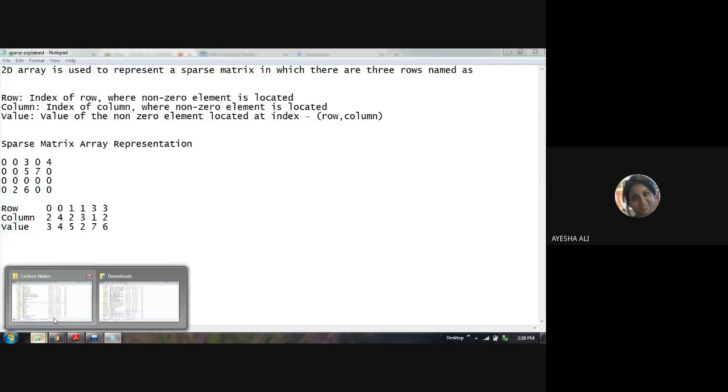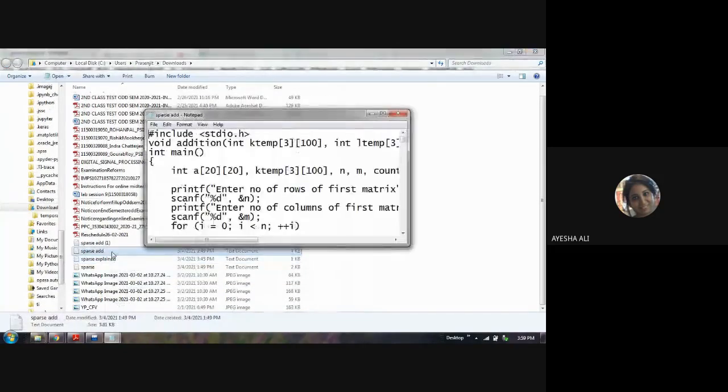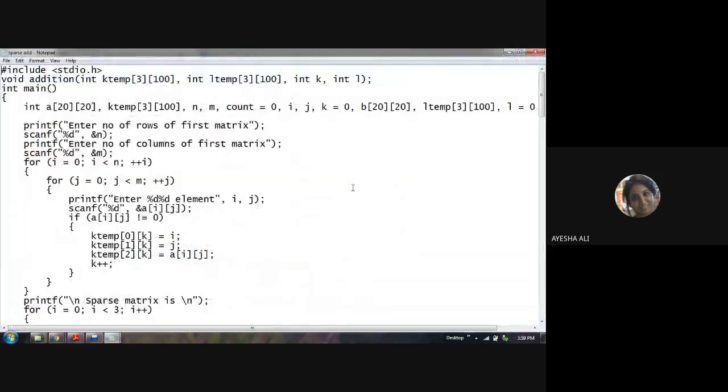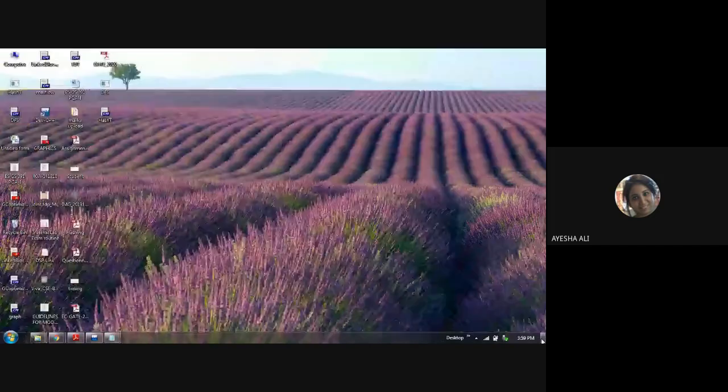I'll just explain the program a little. The problem statement for sparse matrix is that they basically have to do two programs. One is the representation of a sparse matrix, which is extremely simple, and the second one is the addition of two sparse matrices.